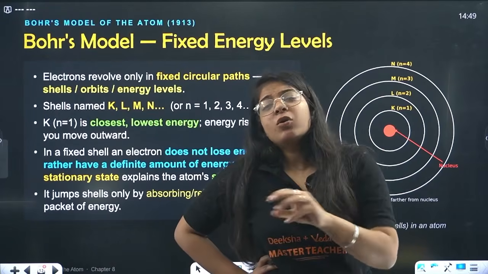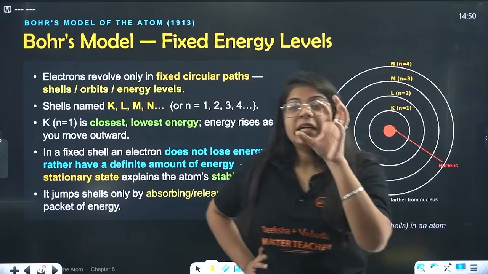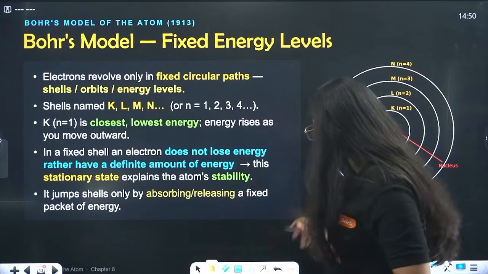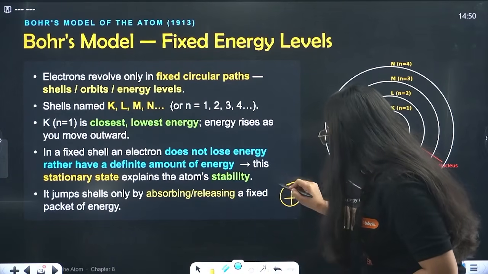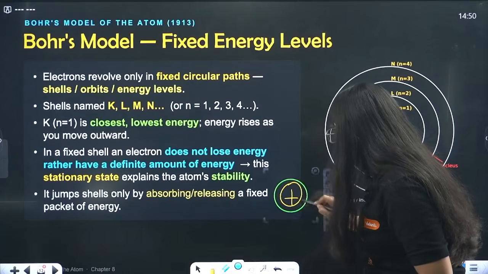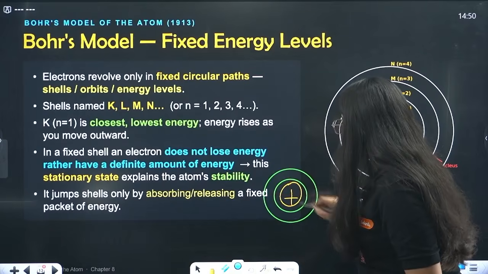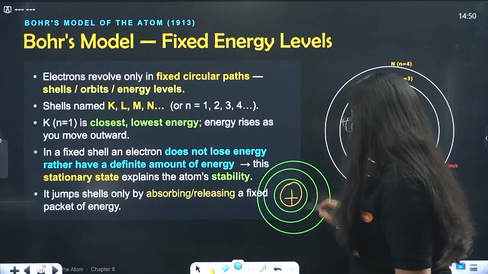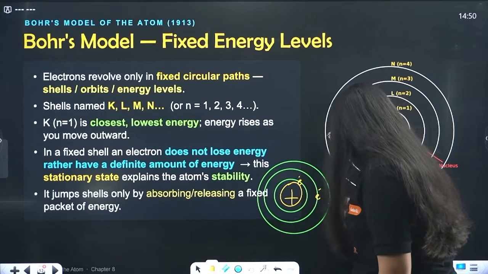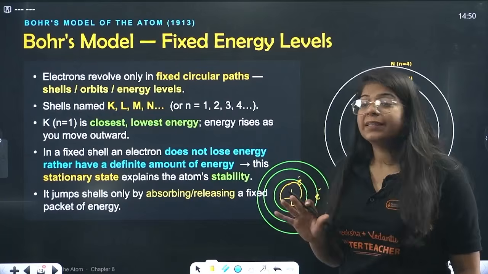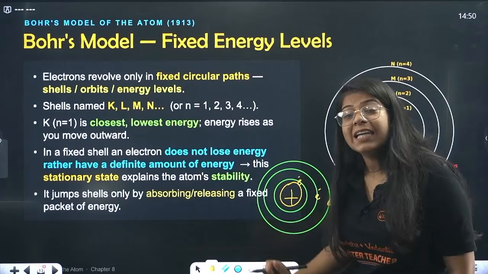electrons are not randomly rotating about atoms. They are actually, beta, rotating in fixed circular paths. So if this is your positive charge, then around the atom we have these kinds of circles, and in these circles, beta, electrons are revolving. One electron is revolving in this circle, one in this circle, one in this circle, something like that, so it's a fixed circle. They are revolving in that, and they cannot leave this path.